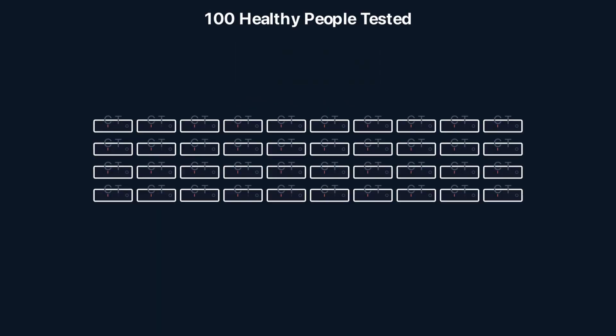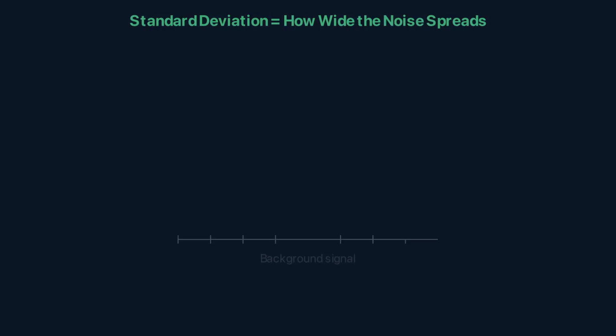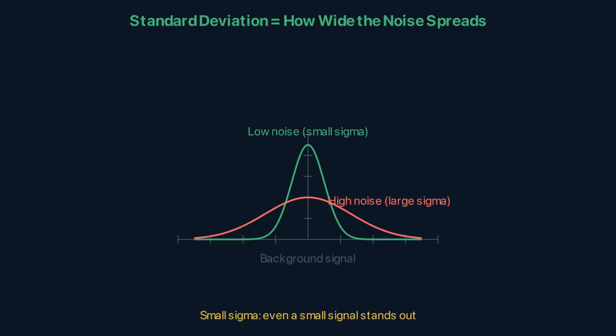But here's the problem. Biology is noisy. Take 100 healthy people and test them all. Their test strips should all show one line: negative. But zoom in. The test line region isn't perfectly blank. Some strips have a faint ghost of color. Others have zero. That background variation, the scatter in healthy signals. That's the noise. Standard deviation measures that noise.